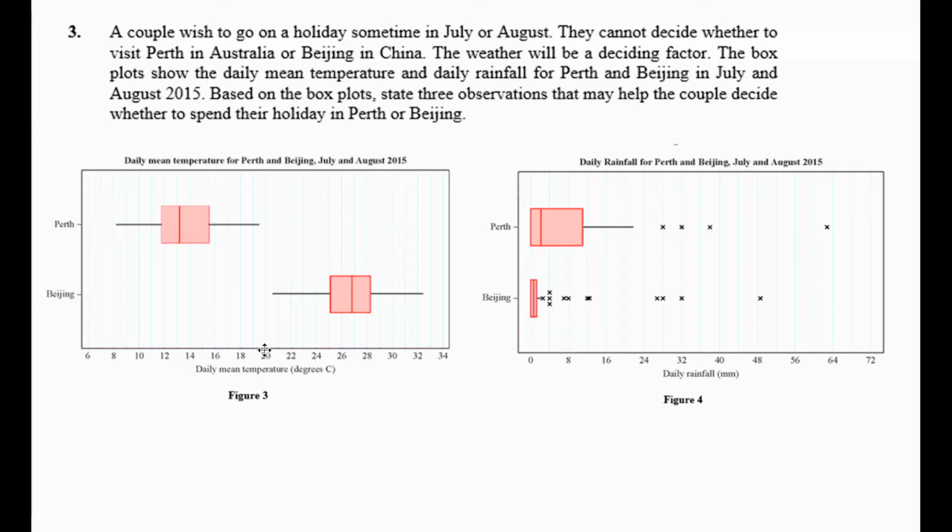Based on the box plots, state 3 observations that may help the couple decide whether to spend their holiday in Perth or Beijing. Okay, so just making some good comparisons between these box plots is what we're looking to do. Let's start with the temperatures. Well, firstly, the daily mean temperature in Beijing is a lot higher than it is in Perth. Okay, so whichever way they decide, if they're looking for a hot location, it looks like Beijing is the place to go. So, daily mean temperature will be my first observation.